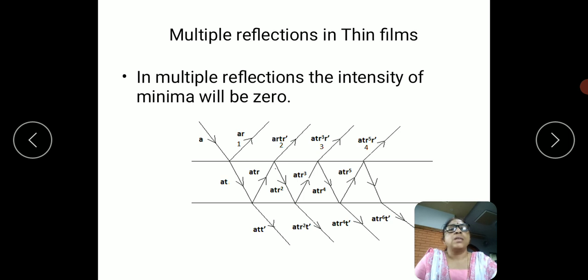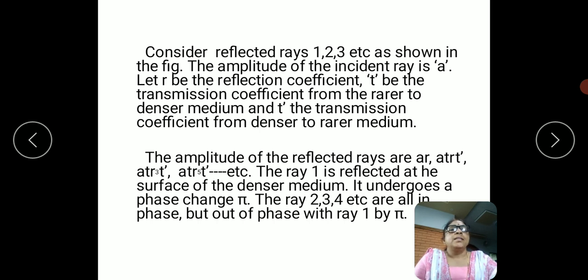The amplitudes vary with respect to the reflection coefficient, the transmission coefficient, and the transmission coefficient in the next rarer medium. In this way the multiple reflections occur. Finally we have to calculate the amplitude of the reflected rays 2, 3, 4 and so on.